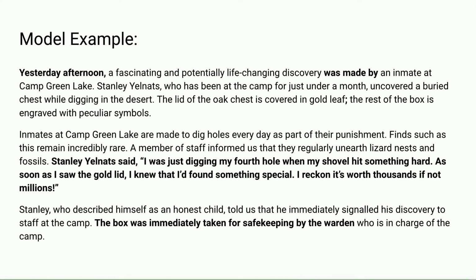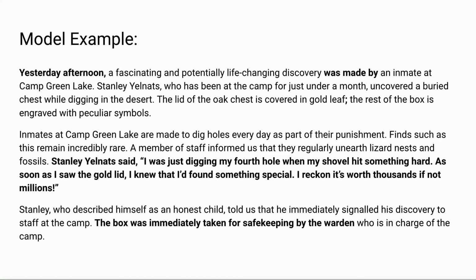Inmates at the camp are made to dig holes every day as part of their punishment. Finds such as this remain incredibly rare. A member of staff informed us that they regularly unearth lizard nests and fossils. So that's some reported speech right there. I haven't quoted exactly what the staff member said, I've just summarised what they said.